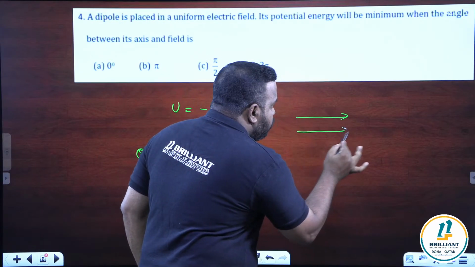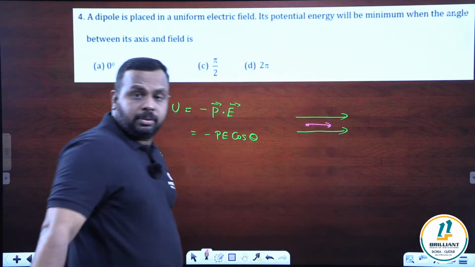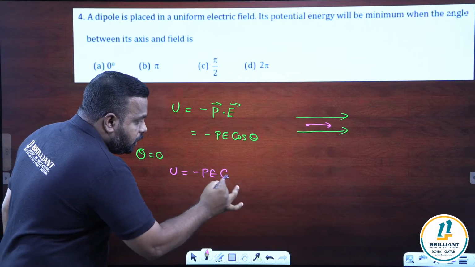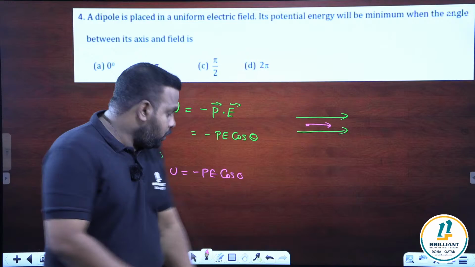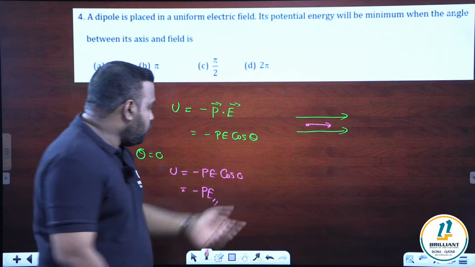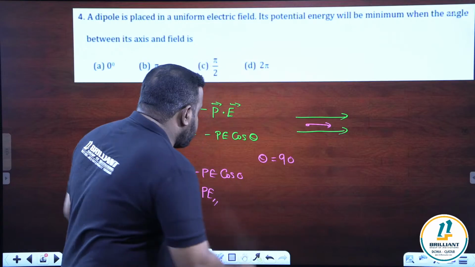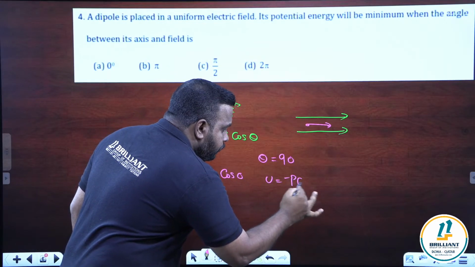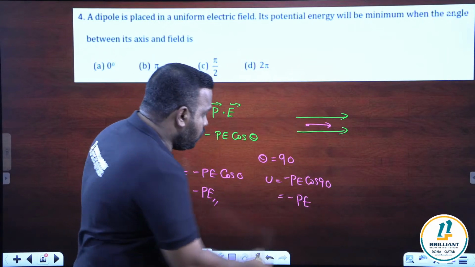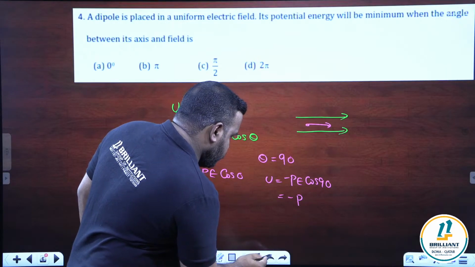So if this is the direction of electric field intensity, theta 0 means the dipole should also be in the same direction. So if you are substituting that value here, you get U is equal to minus PE into cos 0. What is the value of cos 0? Cos 0 is equal to 1. So we get minus PE. Now we can think about the other possibility. If it is perpendicular, theta is equal to 90. U is equal to minus PE cos 90. Cos 90 is equal to 0. We get 0.